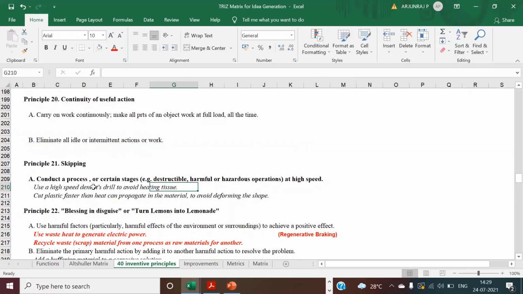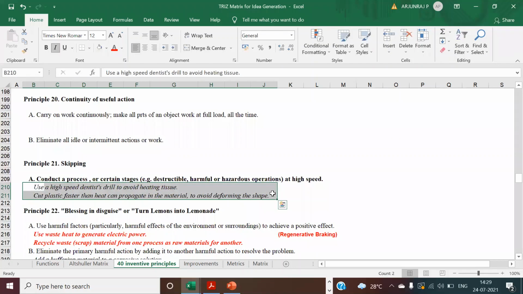Skipping: you have to skip the process if it's not required to have all the process. If you want some of the process to get skipped, you can do it. If you feel a process is harmful, destructive, and hazardous, you can skip it.